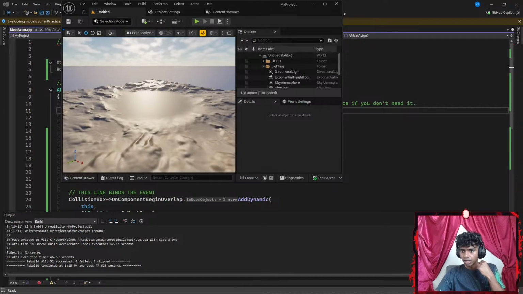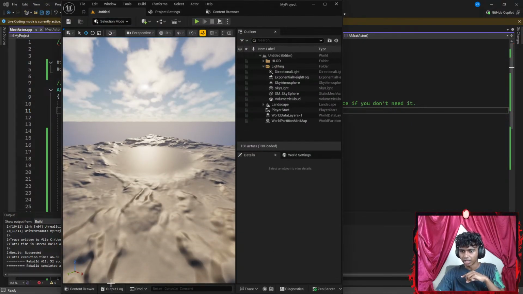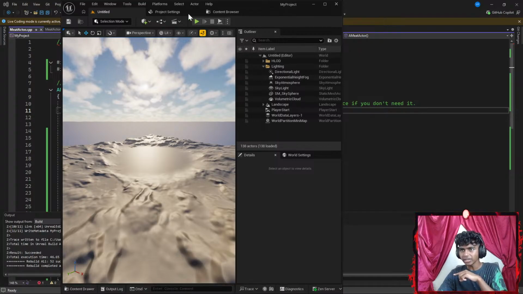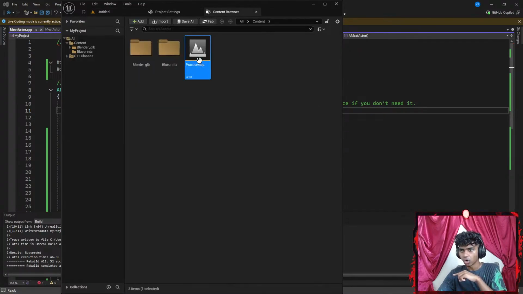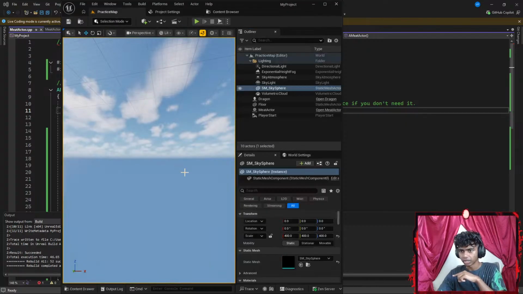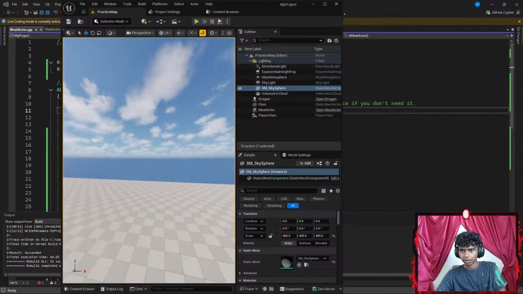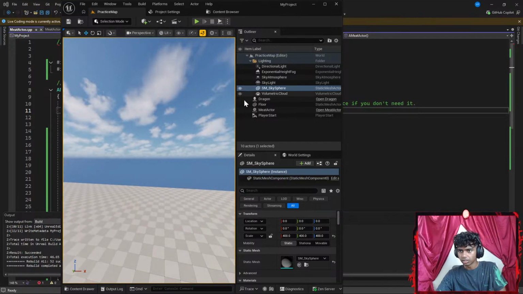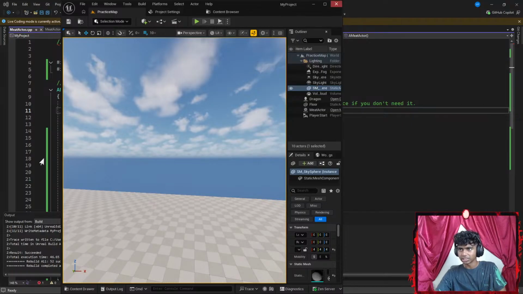There we go. Let's go ahead and extend this. Guys, the moment of truth. Let's go to output, or content drawer. Wait, can I open my content drawer? Let's open my practice map. There. Now let's go all the way up to... Okay, can I turn? Guys, something is kind of buggy with my Unreal Engine. I might have to restart it real quick.